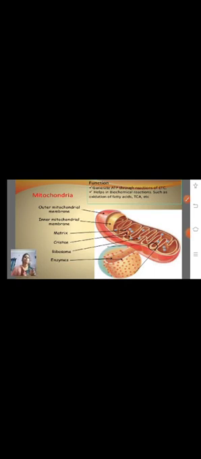Food gets oxidized and delivered as energy. Mitochondria is the powerhouse of the cell, producing energy. Energy is the currency of the cell.